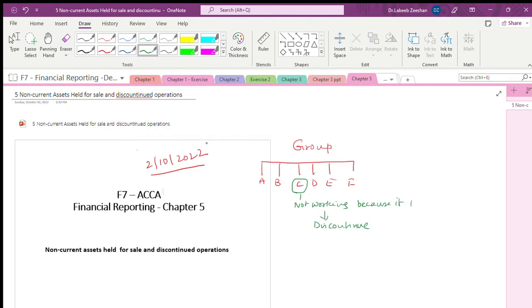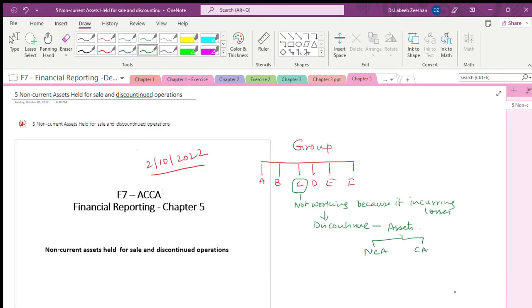It is incurring losses. Because it is incurring losses, what happens? Definitely you are not willing to continue that business over a period of time. Then what happens when you are discontinuing it? When discontinuing, definitely you will have the assets. Which types of assets will you have? You will have current assets and non-current assets.